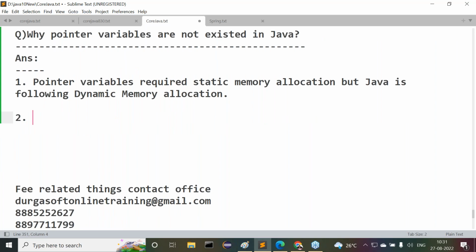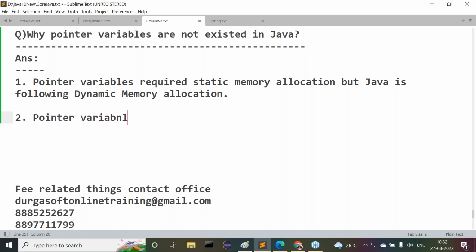Pointer variables are supported by static programming languages like C and C++. But pointer variables are not supported by dynamic programming languages. Why? Because dynamic programming languages are having dynamic memory allocation. Static programming languages are having static memory allocation. So by this also we can conclude that extended point of this memory allocation only. The next point is like what I am telling there.